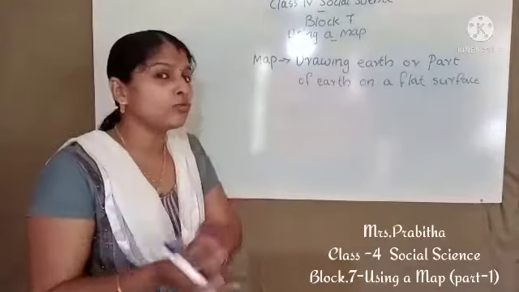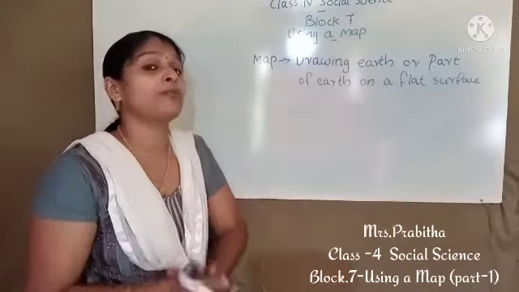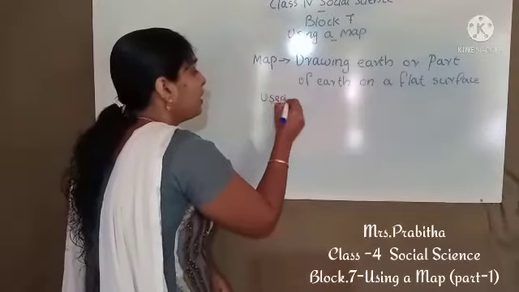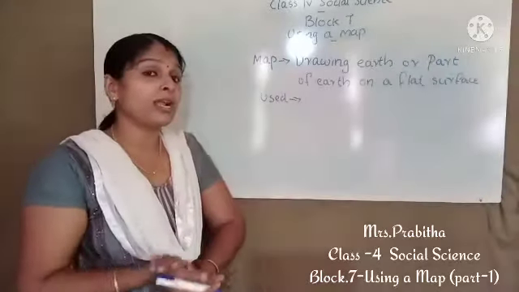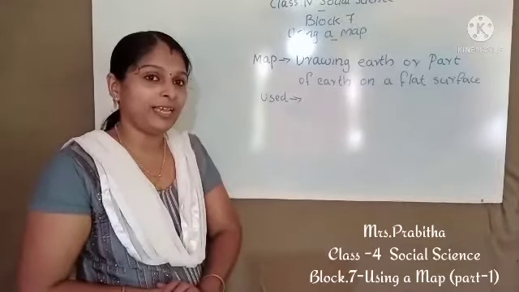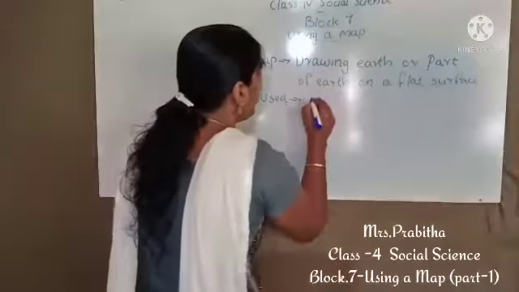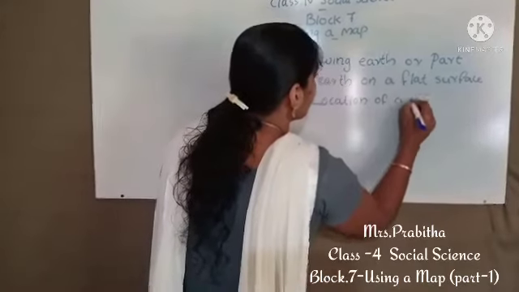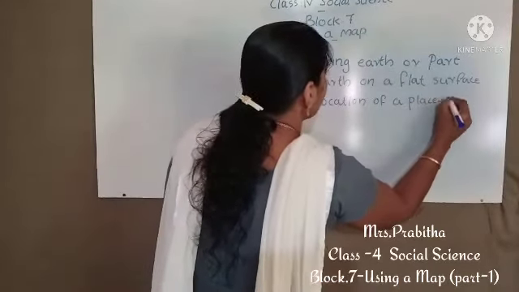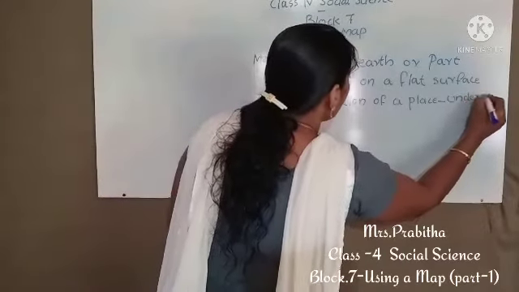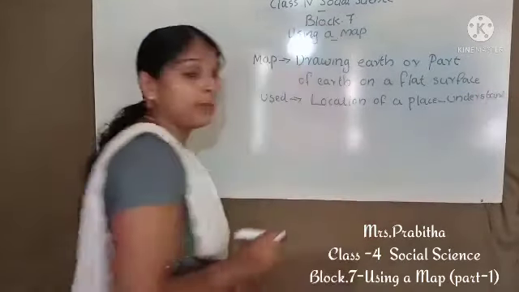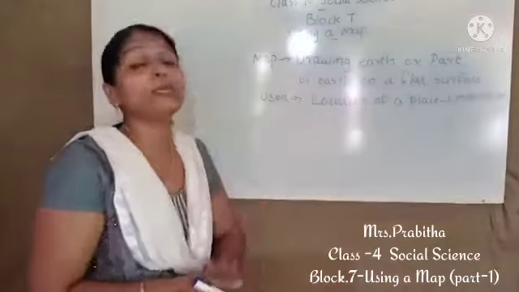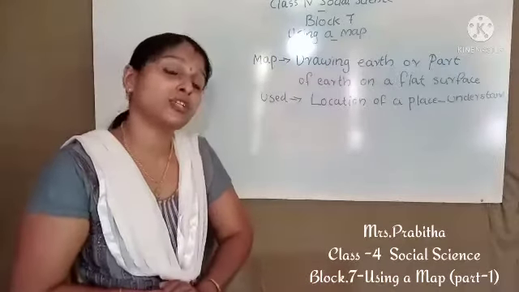So a map is very useful to us. Isn't it, children? How is a map useful to us? It is used to understand the location of a place. We can understand the location of a place by using a map. If we don't know the way to reach a place, it is very useful to us.